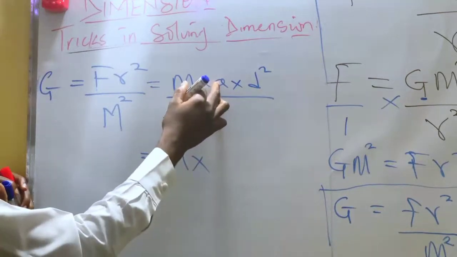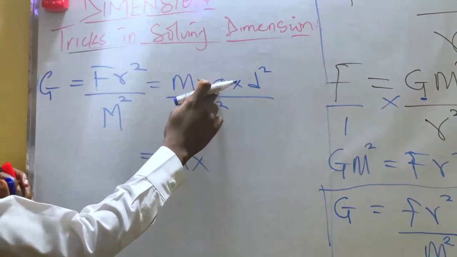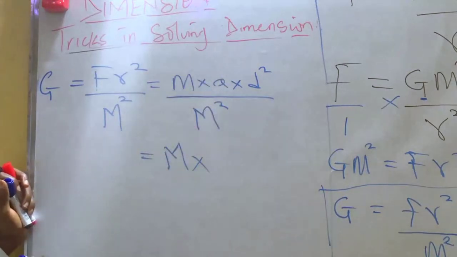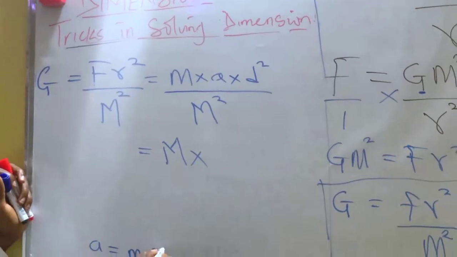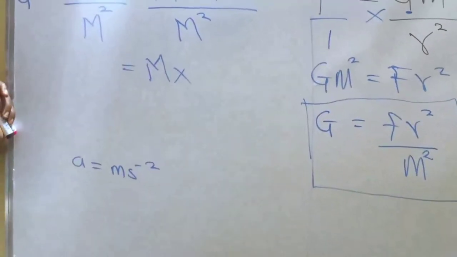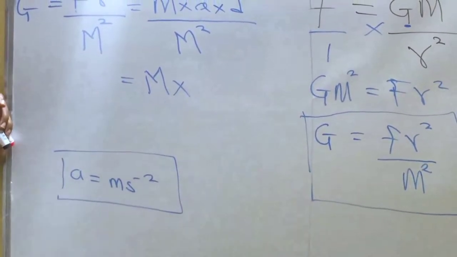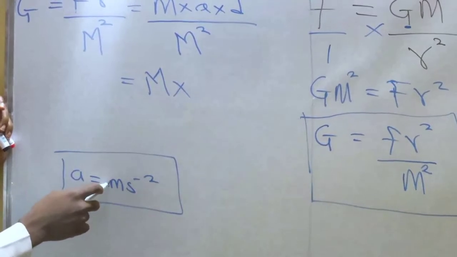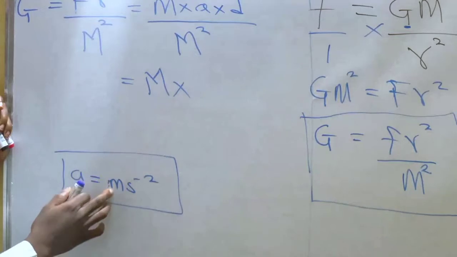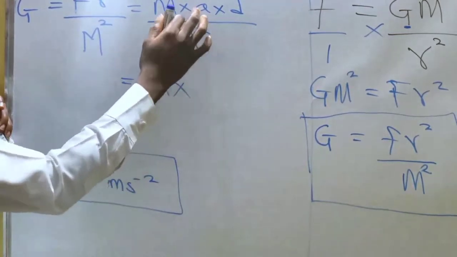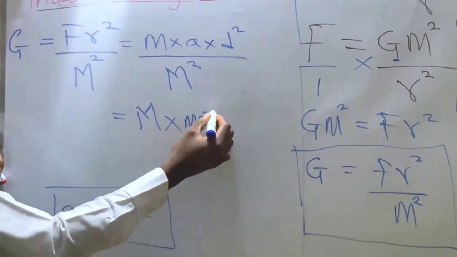Now, what is the SI unit of acceleration? You ask yourself, what is the SI unit of acceleration? Remember, acceleration is meter per second squared. That means from our derived quantity, which is pointing at derived unit, if acceleration is this, put the unit for acceleration under acceleration, so that you have meter per second squared